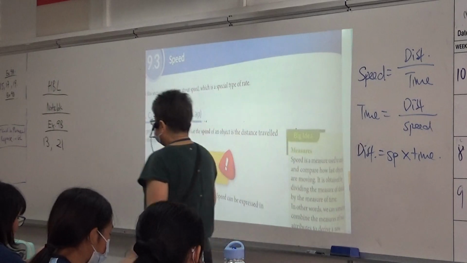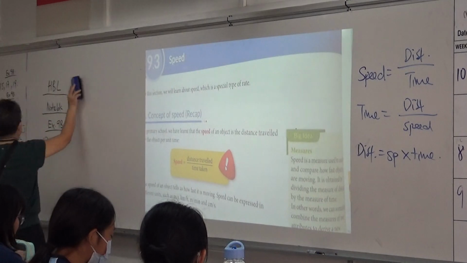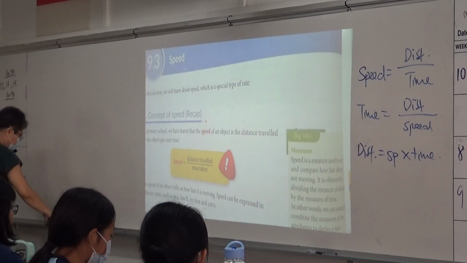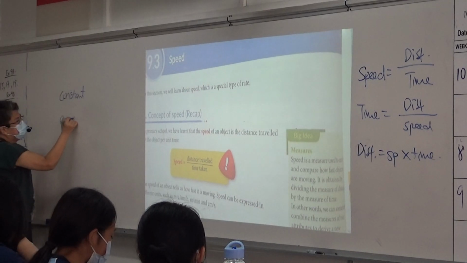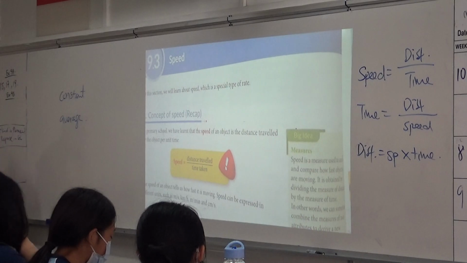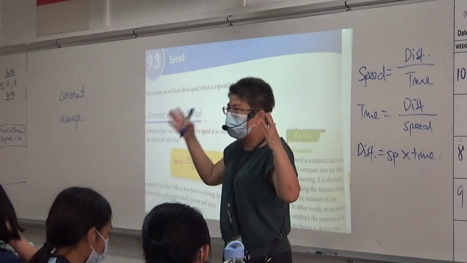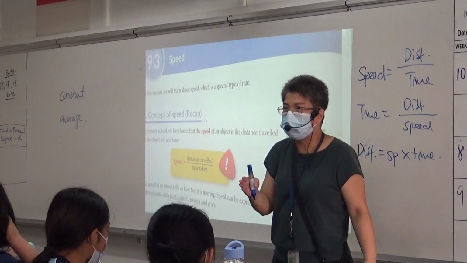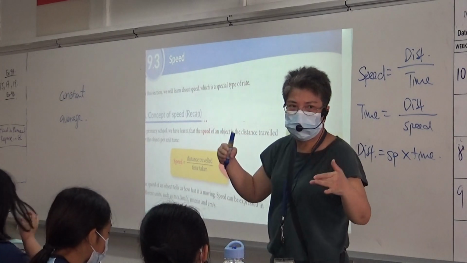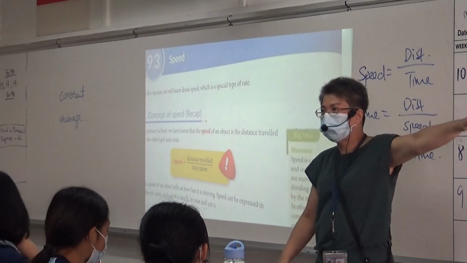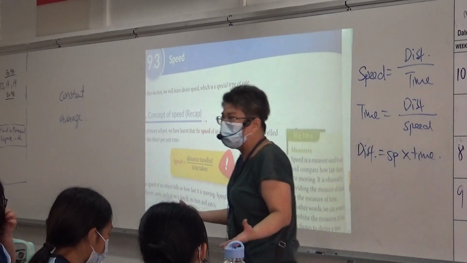Now, I want to say something about two kinds of speed: constant speed and average speed. Constant speed means throughout the journey, the car travels at this particular speed. For example, 60 kilometers per hour. Do you think it's possible for a car to travel 60 kilometers per hour for the whole journey? No, sometimes they stop, right? Sometimes there is a traffic light, a pedestrian crossing, they have to stop.